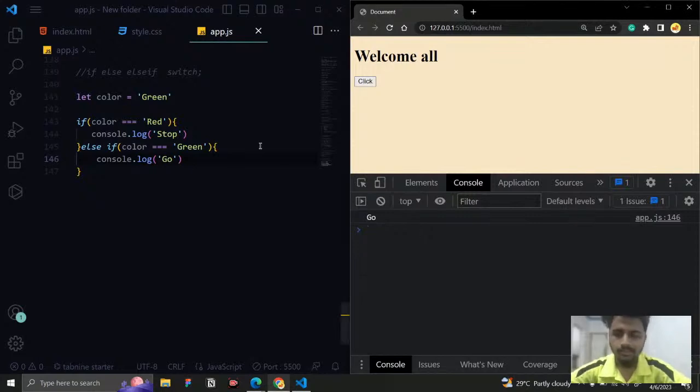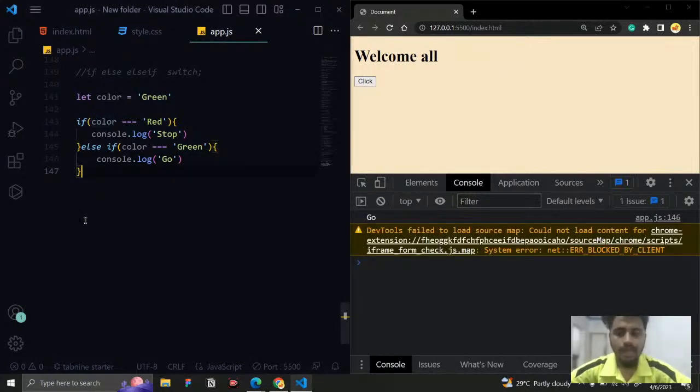So what is happening is, when JavaScript starts to read the lines, it will check this condition, whether it is true or not. If it is true, then this code will be executed and all the following code will stop its execution. But if it is false, then what happens?